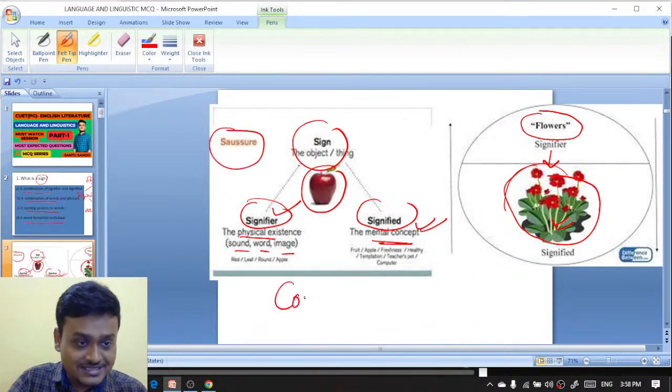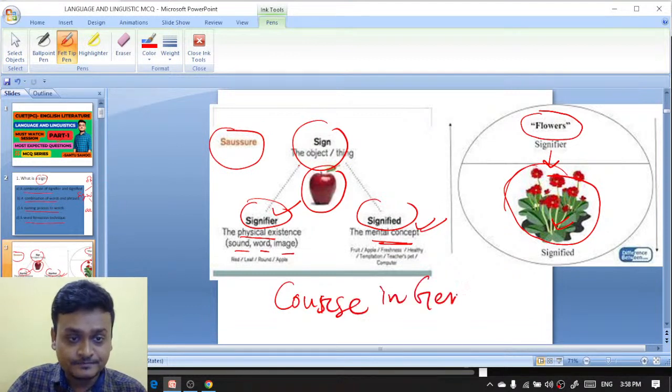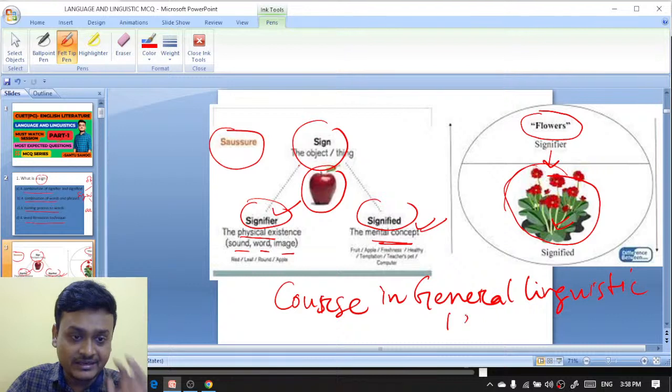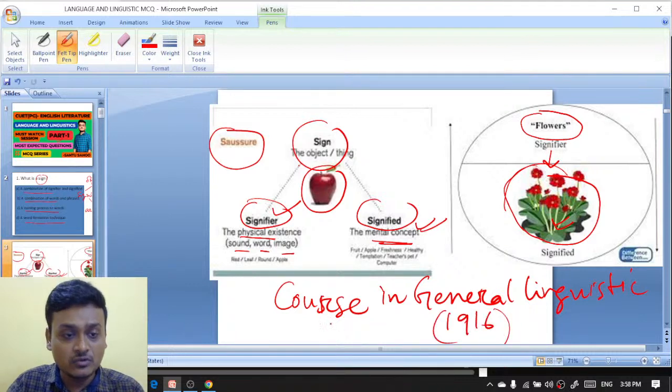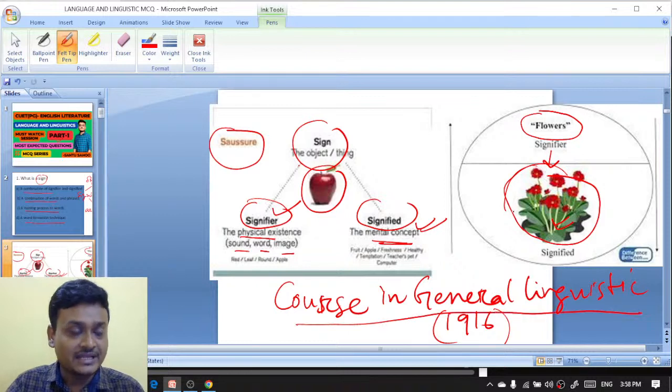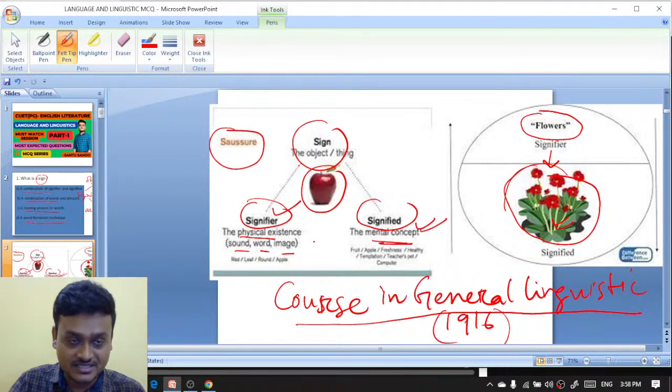That is Course in General Linguistics. This is the name of the book. You can write it down. It came in 1916. So it is the 1916 book, Course in General Linguistics. And in that book, Ferdinand Saussure has given the concept of sign, signifier, and signified. Signifier is the physical existence, the sound, the word or image, whereas signified is the mental concept.